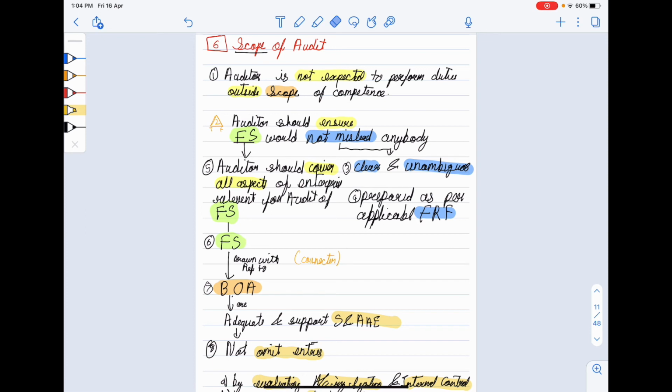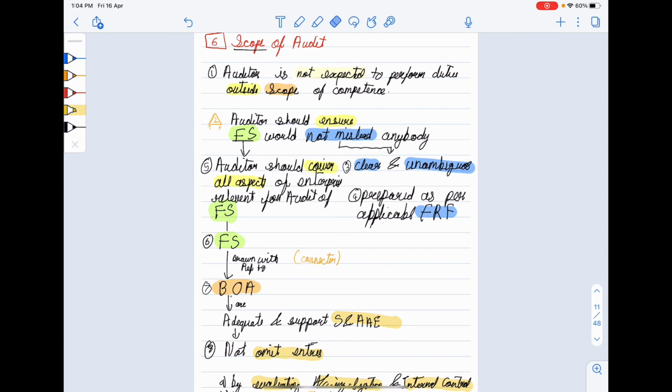Auditor is not expected to perform duties outside the scope of his competence. Auditor should ensure that financial statement would not mislead anybody. How will it ensure that financial statement will not mislead anybody? By checking whether financial statement are clean and unambiguous and are prepared as per applicable FRF.